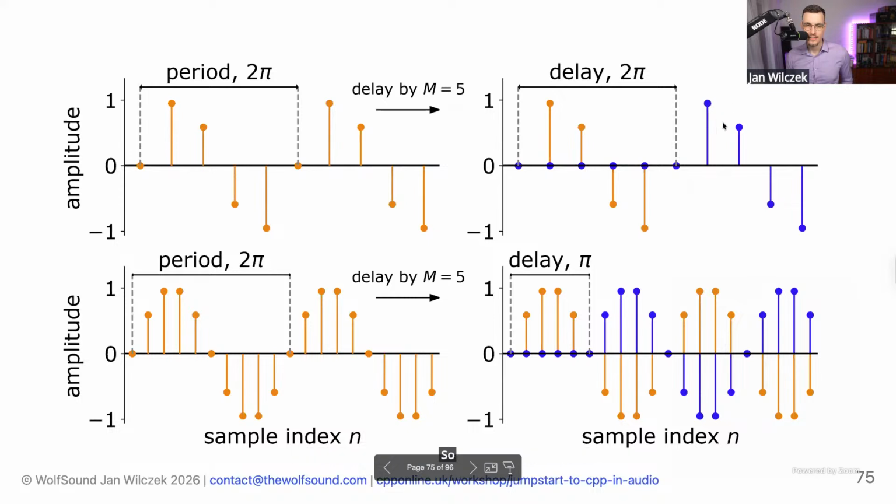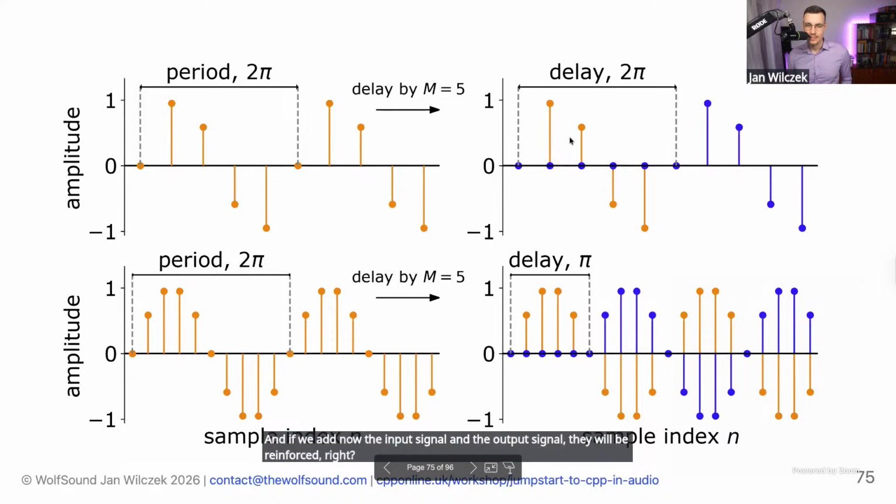So you can see that at the output, the blue signal here, we get a copy of the signal essentially shifted by 5 samples. And if we add now the input signal and the output signal, they will be reinforced, right? Because they were delayed by the period, so it's actually identical apart from these 5 zeros.